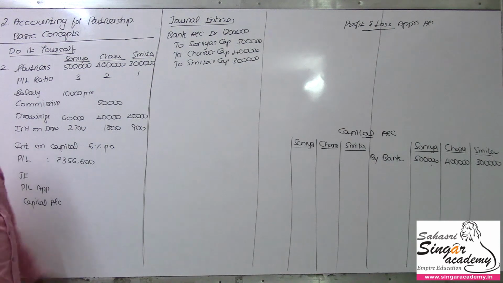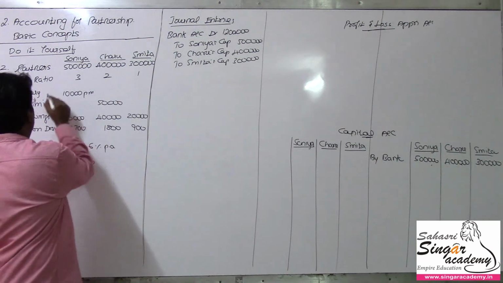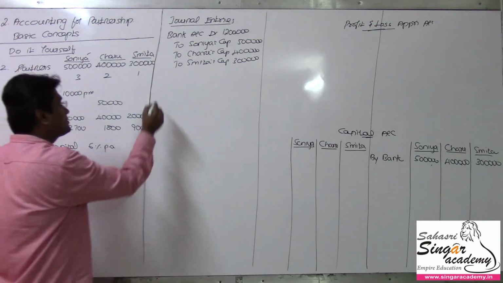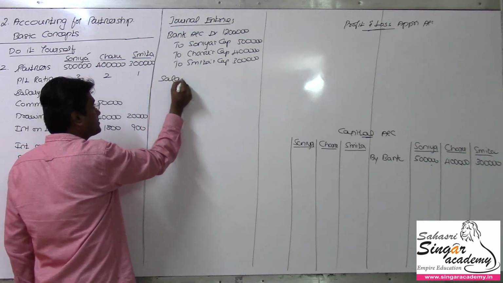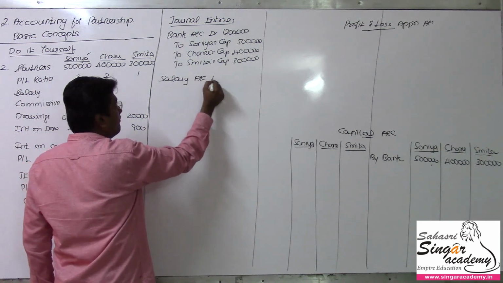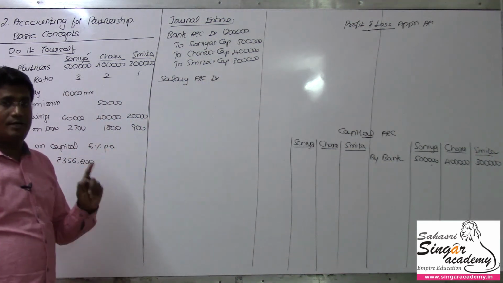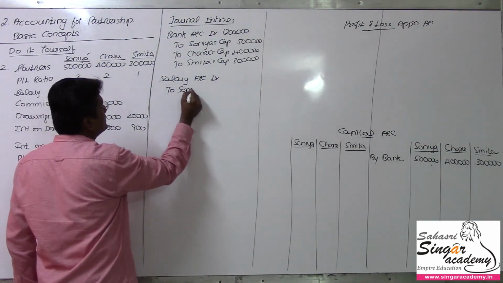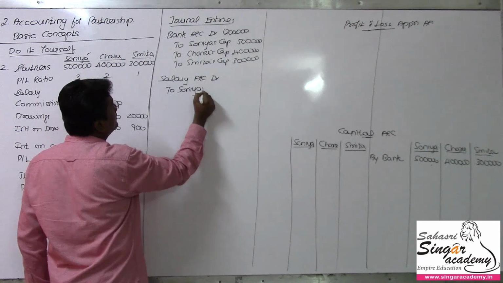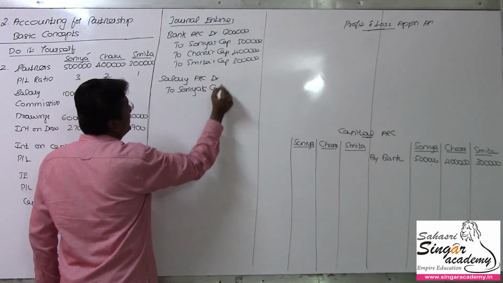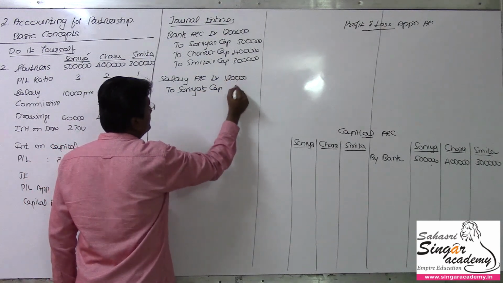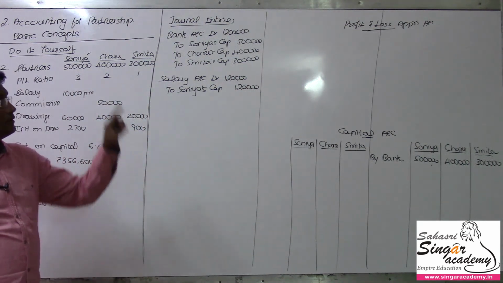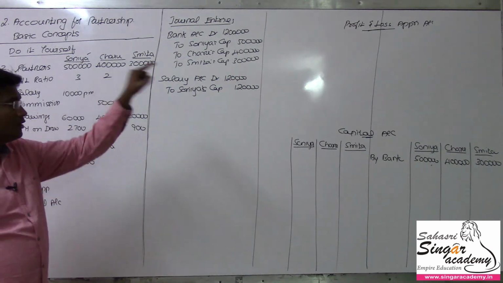Now salary payable to Sonia is 10,000 per month. For a year it's 1,20,000 rupees. So salary account debit, due entry will be passed. We are not going to make a payment for this, but we are going to credit this value in the partner's capital account. The partner here is Sonia. So Sonia's capital, value being 1,20,000. 10,000 per month means per annum it is 1,20,000. And then later this amount is taken to the profit and loss appropriation account, debited to the P&L appropriation account.